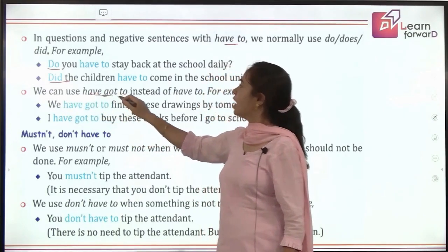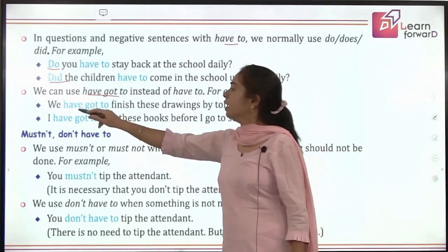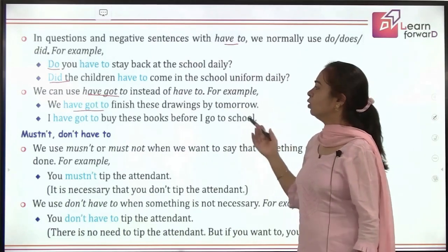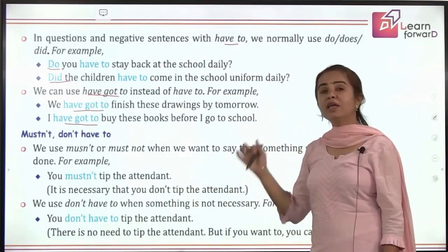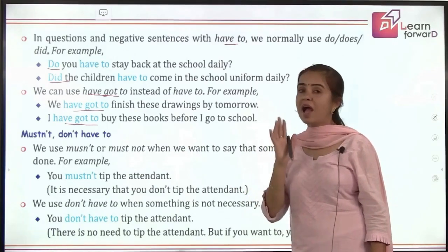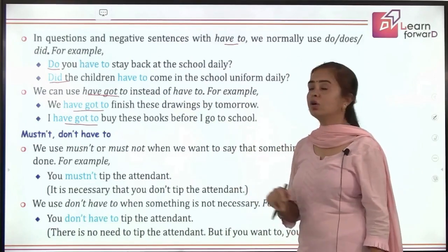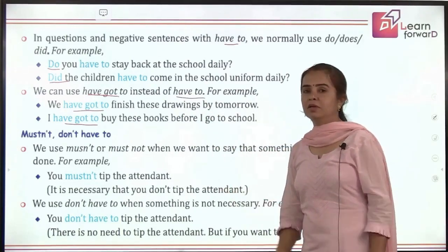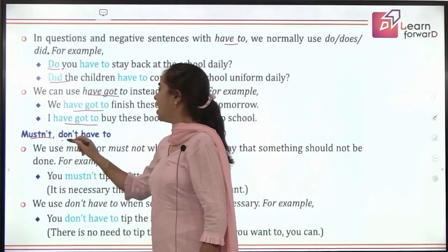And we can use have got to also instead of have to. It can be replaced, like, we have got to finish these drawings by tomorrow. I have got to buy these books before I go to school. Again, this shows compulsion. You have got to do it. So you can just use have got to in place of have to. They are replaceable.